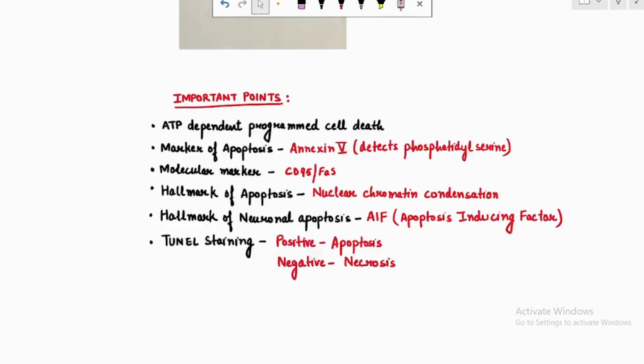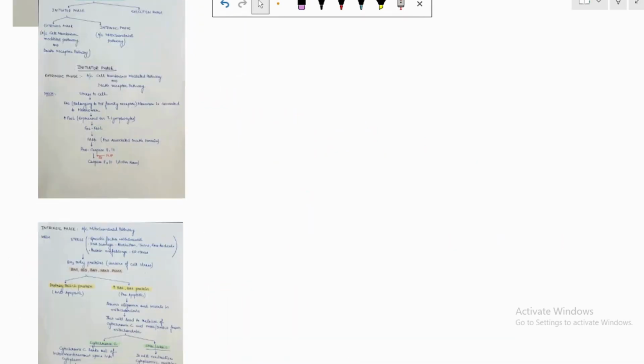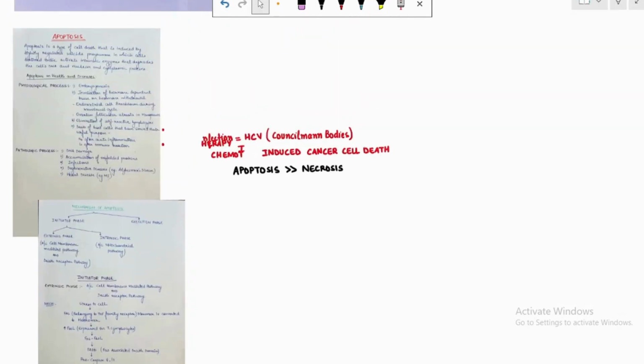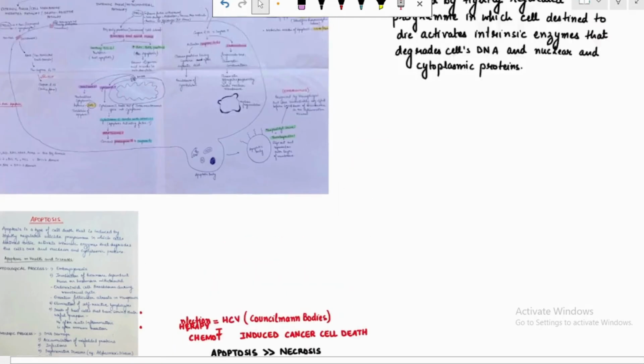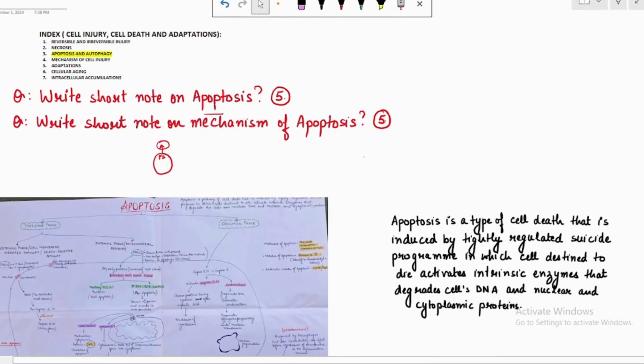So this is the final thing that I want you to know, these important points. This is how you will approach and answer if a question is asked on apoptosis or the mechanism of apoptosis. Thank you all.